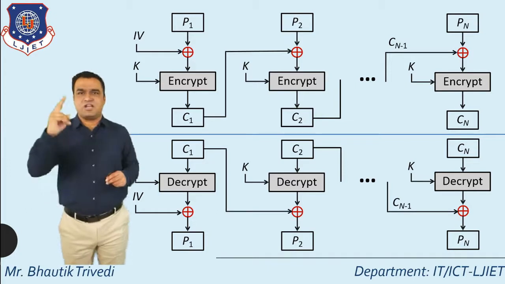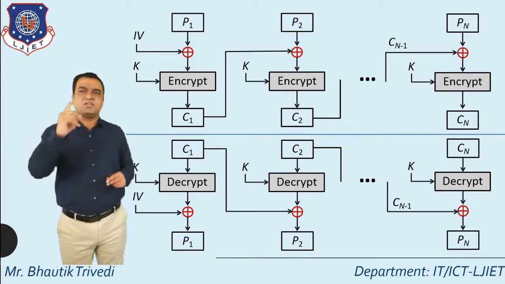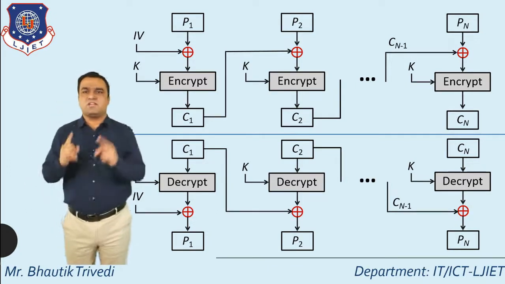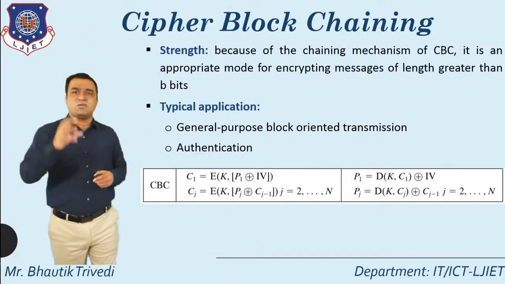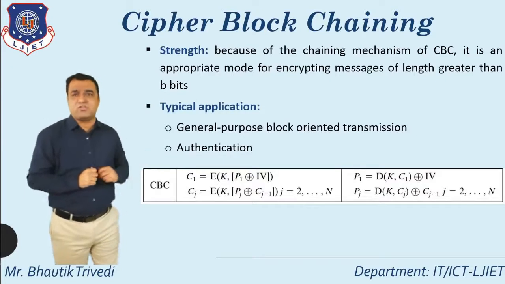So in today's session, there are mainly two important points. First one is the electronic code book. Second one is the cipher block chaining. Next, here you just see the formula first of all.